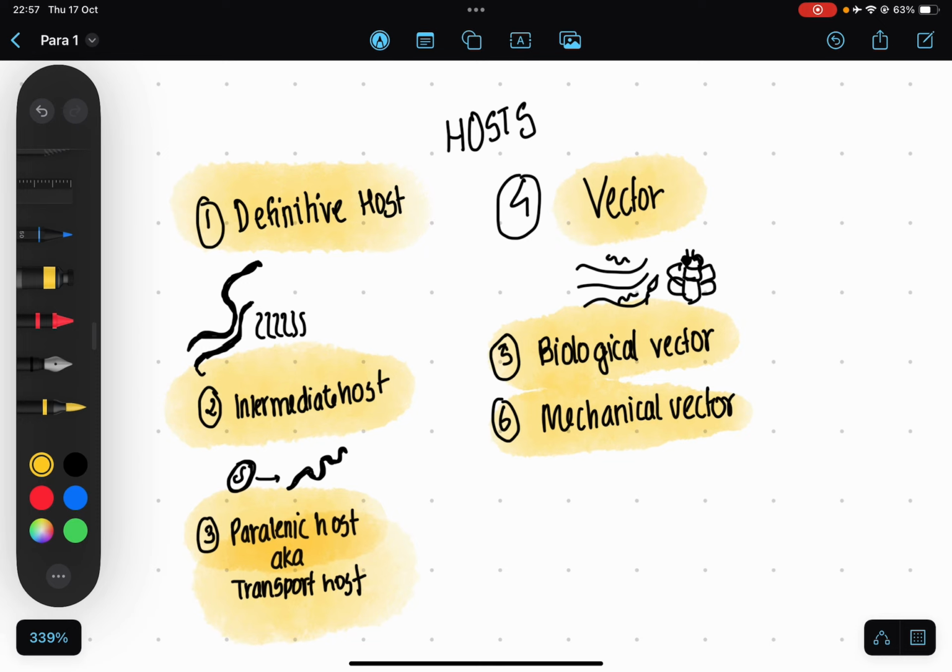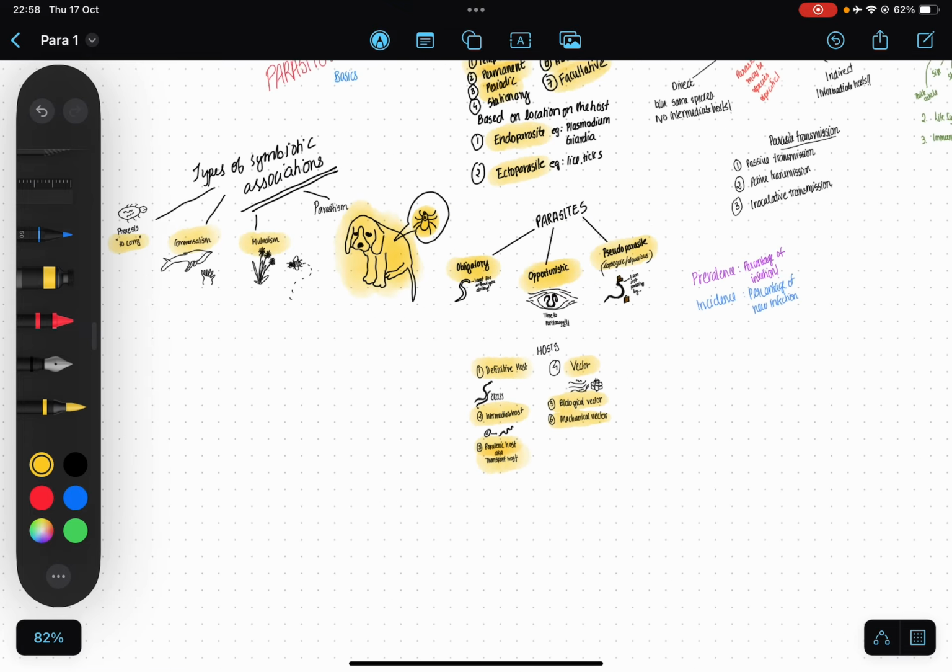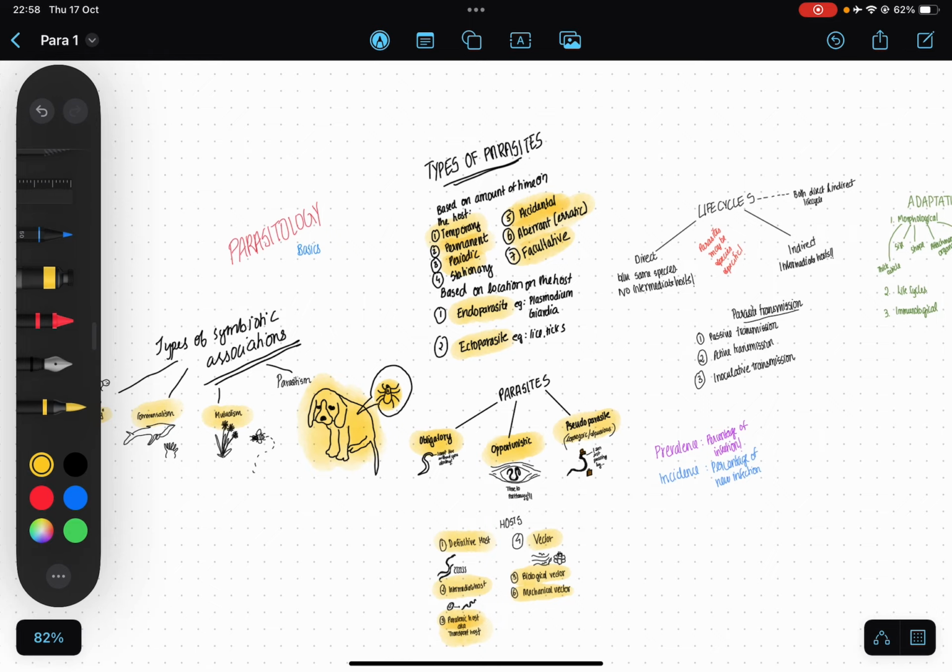Next one is a mechanical vector, which just transmits the parasite by mechanical means only. It can be a living or a non-living type, and it's not essential for the parasite's life cycle. So when it's a biological vector, most of the time we see that it's essential, whereas in the case of a mechanical vector, we don't usually see it. So that's all about hosts and parasites.